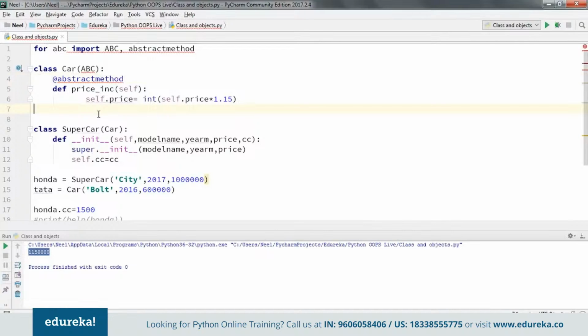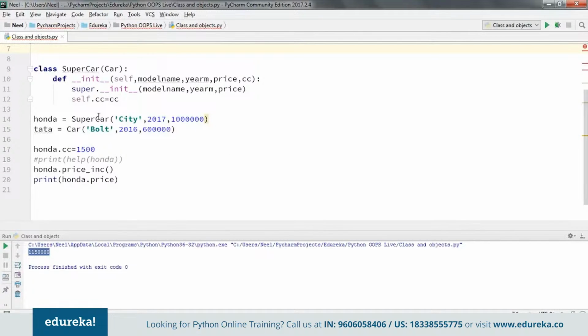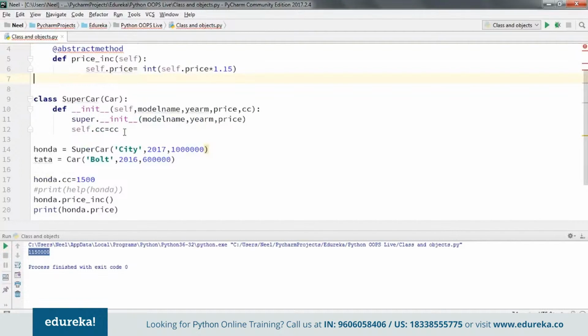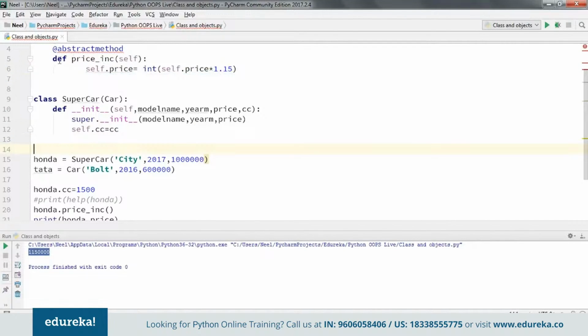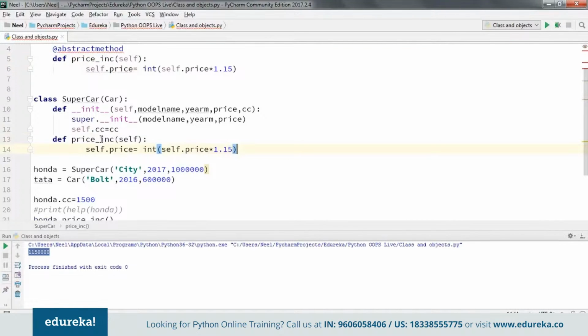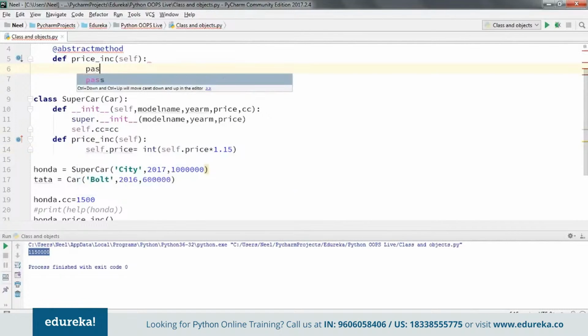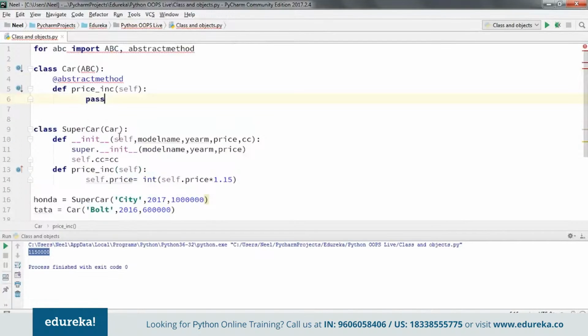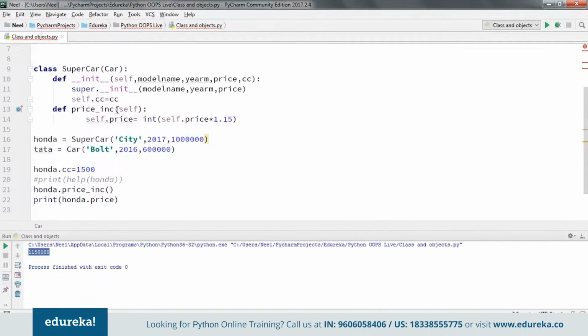And in my superclass, I'm going to create the same function, but here I'm not going to define any logic. So what I'm basically doing is that in my abstract class, I'm defining the method to increase the price, but based on my requirement.